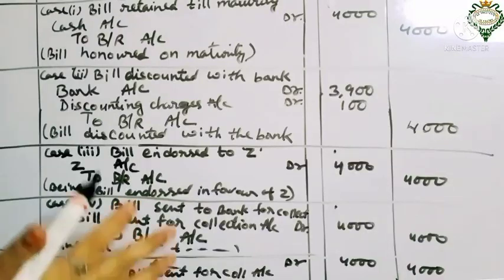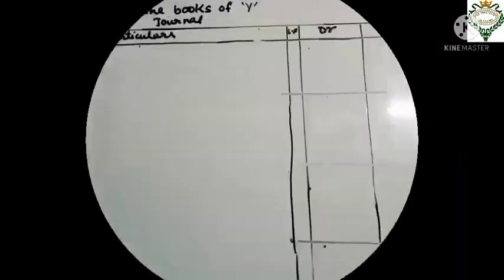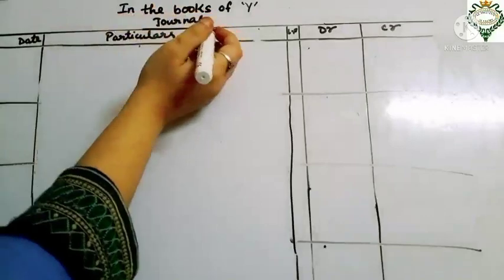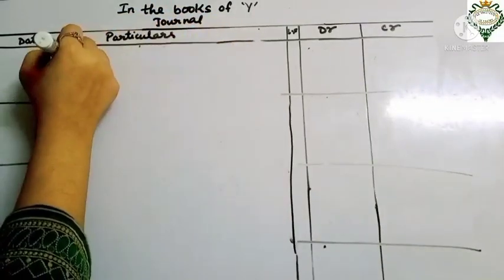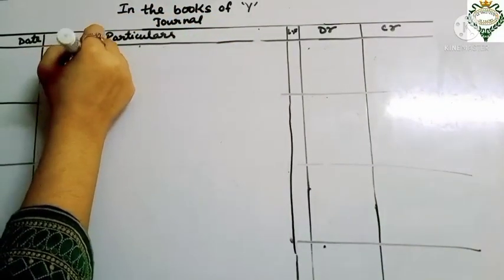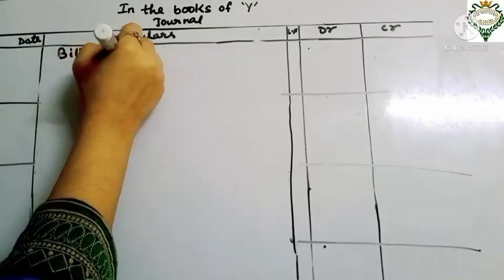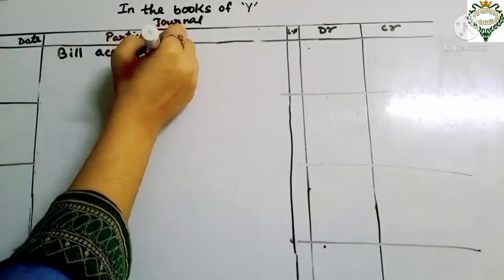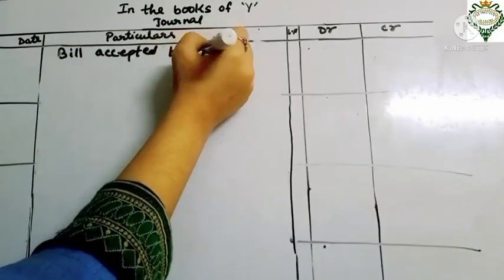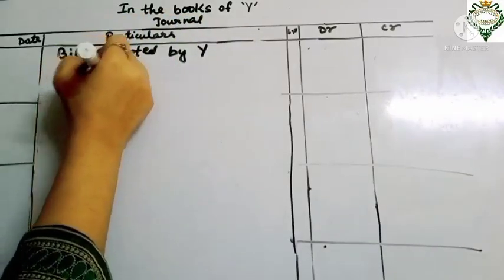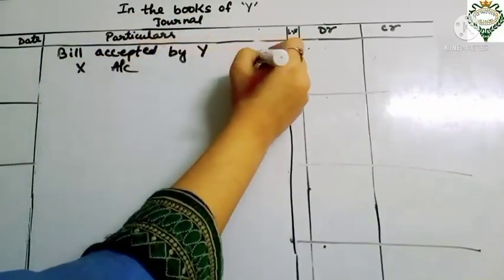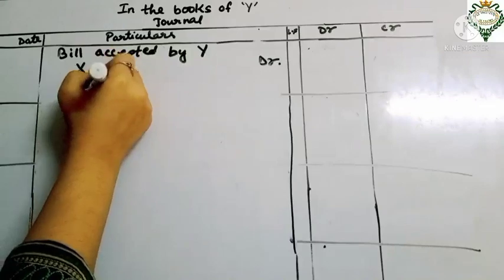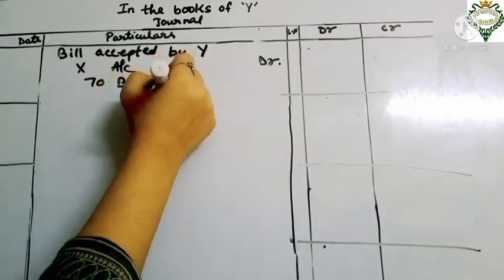Now come to the books of Y. In the books of Y, the journal entry for the acceptance of the bill, bill accepted by Y, will be like this: X account debit to bills payable account.